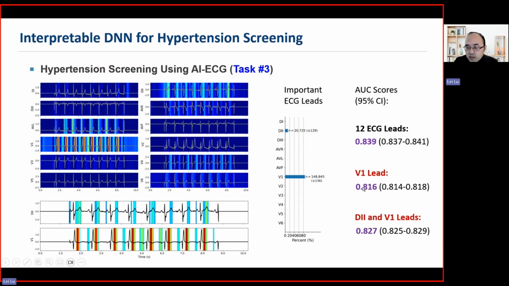If we only use the V1 lead for hypertension screening, it has a similar accuracy to that of the 12-lead ECG test. And if we add the D2 lead, the accuracy increases slightly. That will be quite useful because nowadays people are using wearables for hypertension detection. If we can use only the V1 lead, that can guide us in how to develop this kind of wearable device for hypertension screening. So those would be some insights from this result.